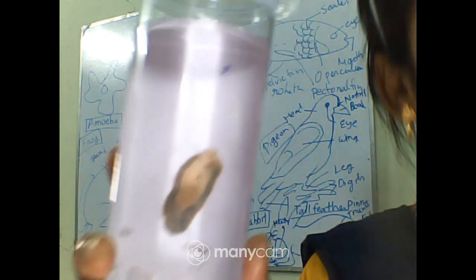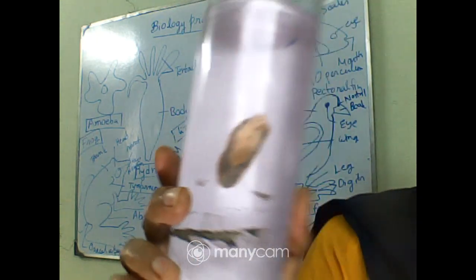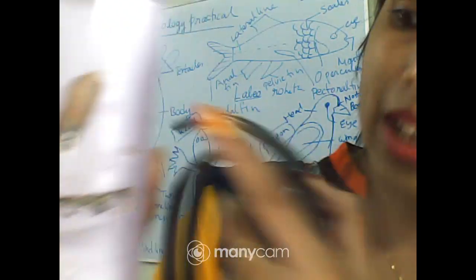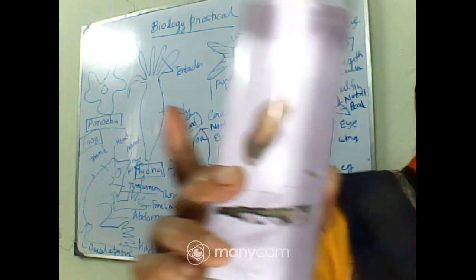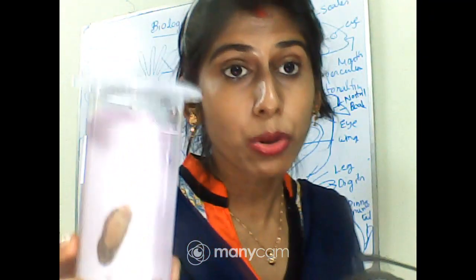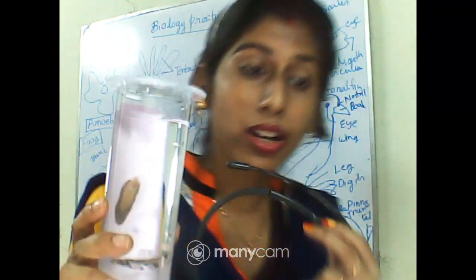So they are mainly found in the bile ducts of the liver of sheep, goats, and cattle, but sometimes it can be found in some vertebrates including man. It can cause a serious liver disease which is called liver rot. Okay, so you can see it is somehow triangular, flat, leaf-like in structure, and it is covered with a cuticle, because they need to survive in the body of the host, and they also have suckers, because suckers are also needed for their endoparasitic nature.